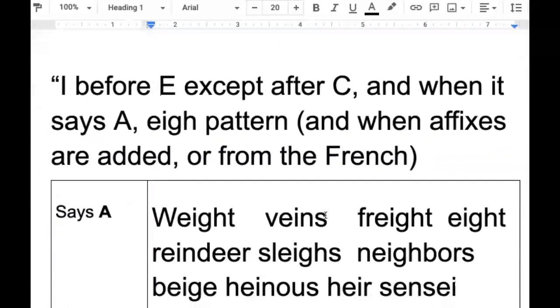So I before E, except after C. And when it says A, like neighbor and way, and oh yeah, that A pattern with E-I-G-H. And yeah, don't forget the affixes, like prefixes and suffixes. And oh yeah, blame the French.